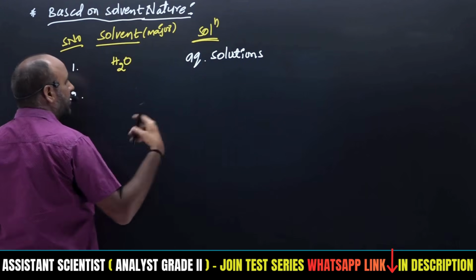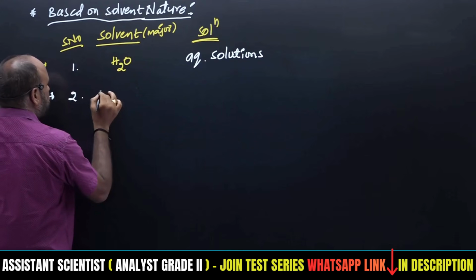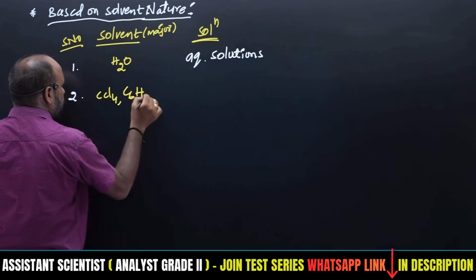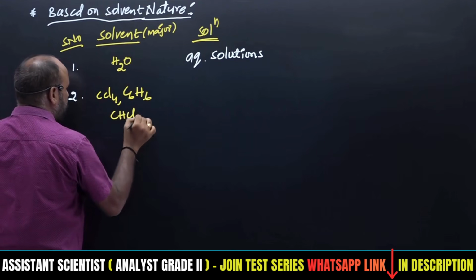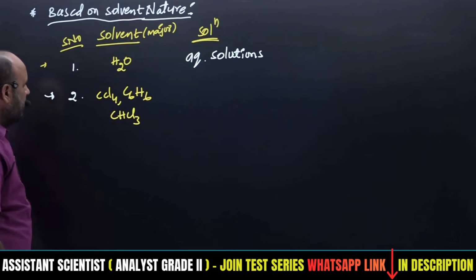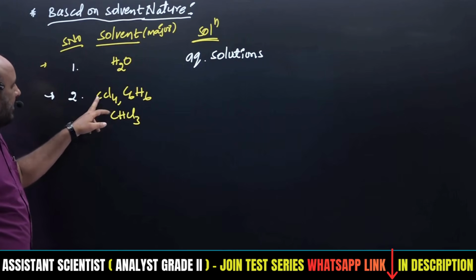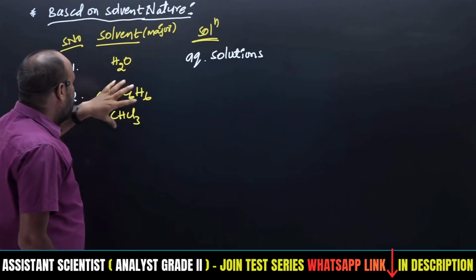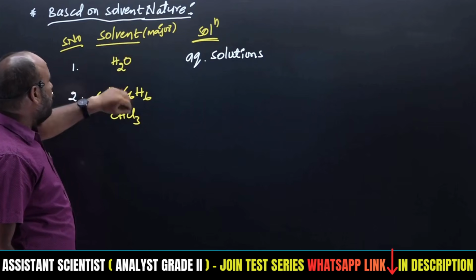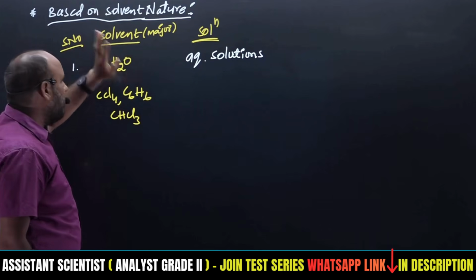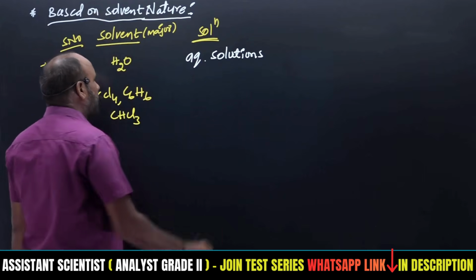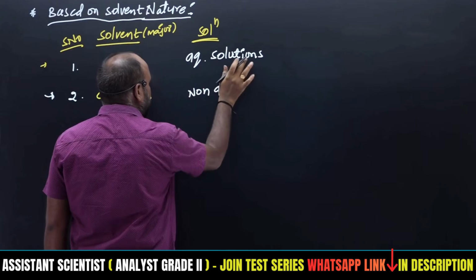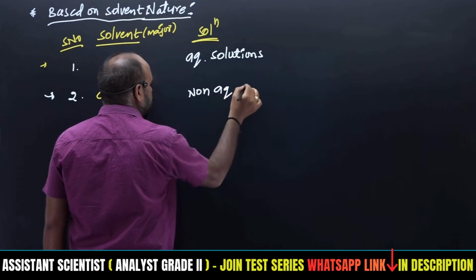Instead of water, you may use other substances like CCl4 (carbon tetrachloride), C6H6 (benzene), CHCl3 (chloroform). These are all non-polar solvents. When such components act as the solvent in the solution, meaning they are the major components, such solutions are called non-aqueous solutions.